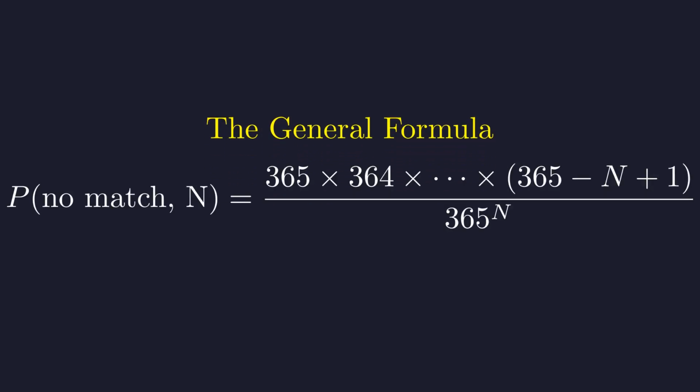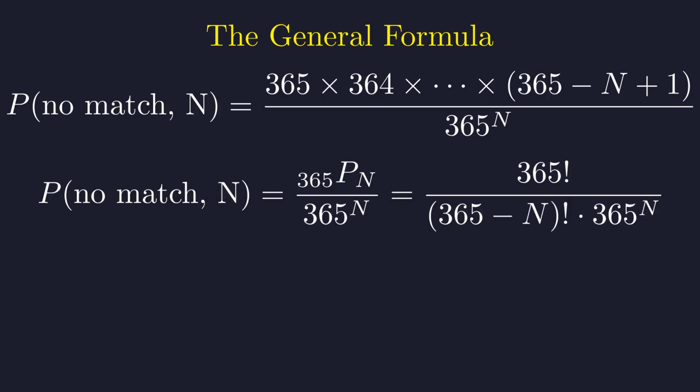From this pattern we've been building, we can develop a general formula that works for any number of people. Let's see what that looks like. For a group of any size, we can write the probability of no birthday matches as this fraction. The numerator is a product that starts at 365 and decreases by 1 for each person added. The denominator is simply 365 raised to the power of the number of people.